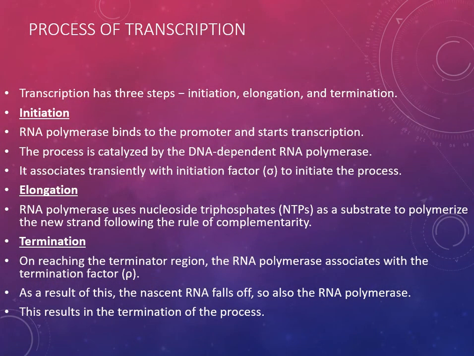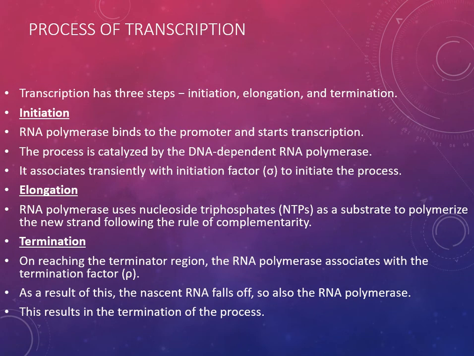Now the process of transcription is followed in 3 steps: initiation, elongation and termination. First is initiation. RNA polymerase binds to the promoter and starts transcription. The process is catalyzed by the DNA dependent RNA polymerase.